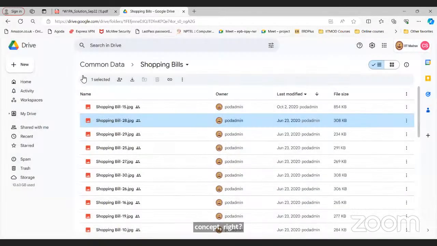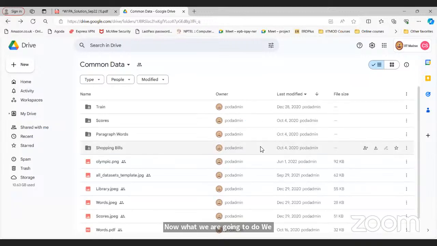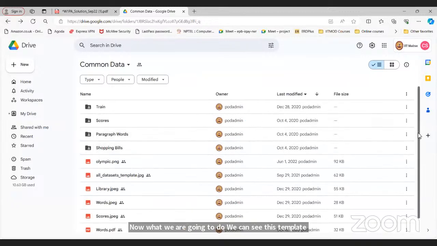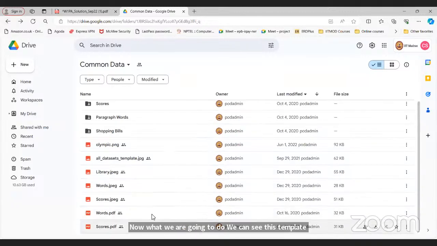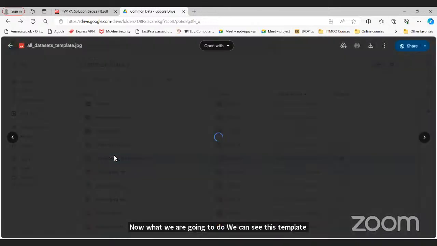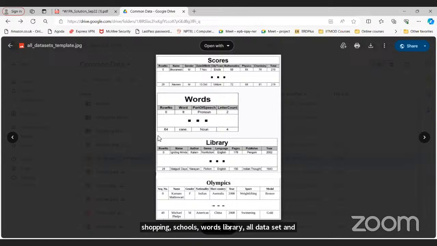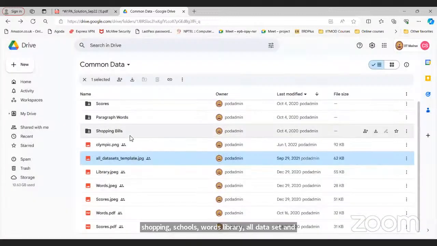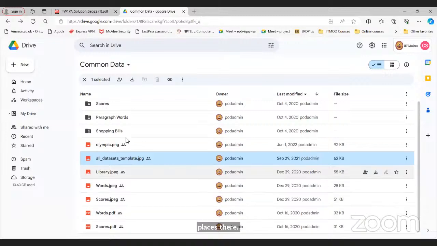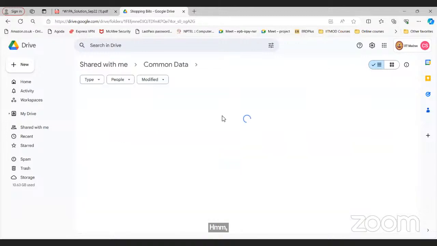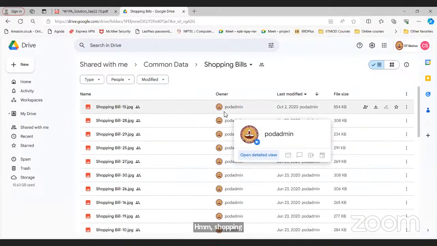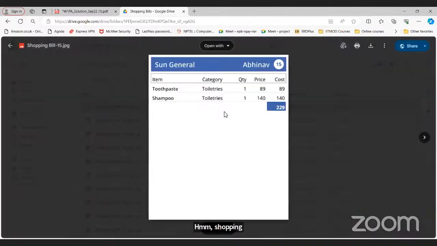We can see this template, shopping bills. Scores, words, library, all dataset templates are there. So these cards are there.